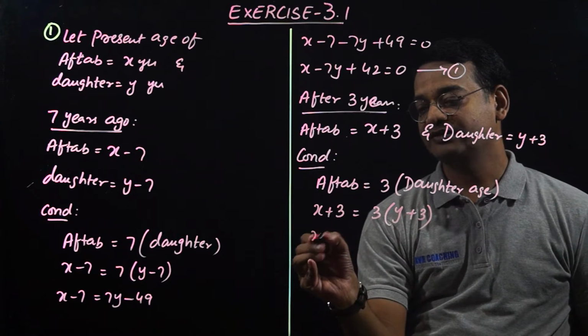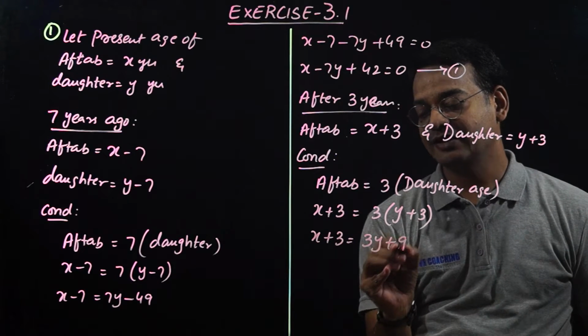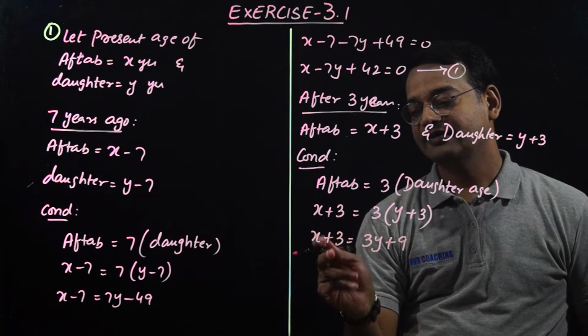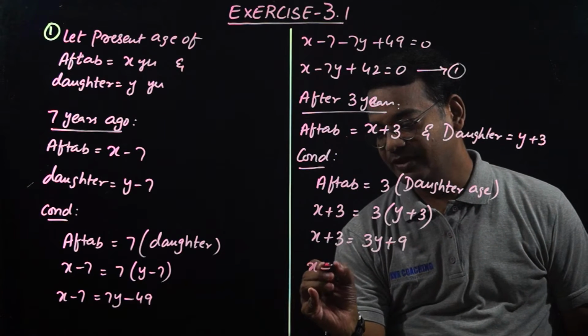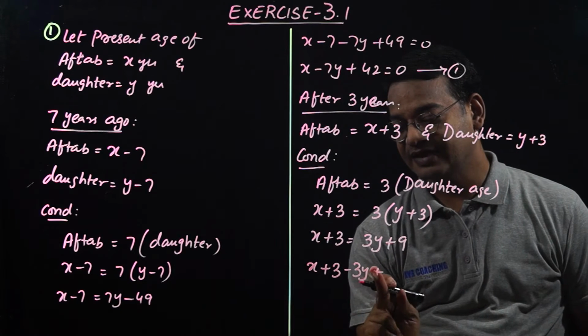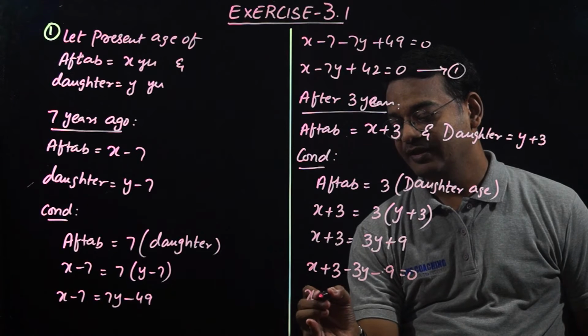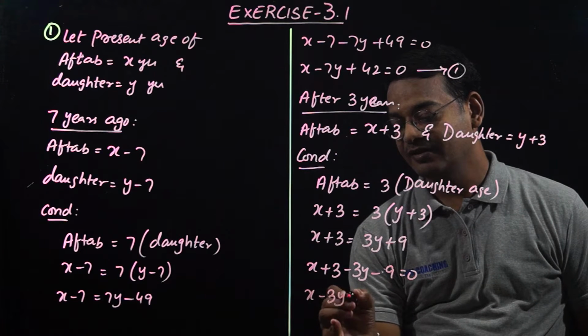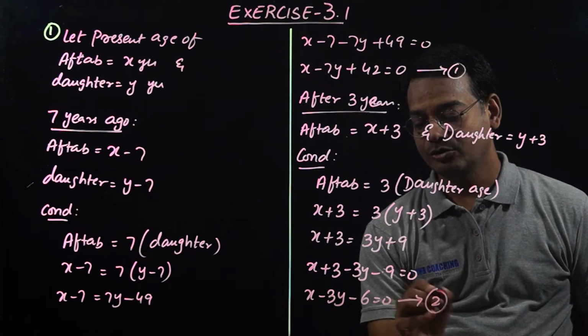When you convert it into equation, this will be 3y plus 9. Writing this as a linear equation, it will be x plus 3 minus 3y minus 9 is equal to 0. So this will be x minus 3y minus 6 equal to 0. Now this will be equation 2.